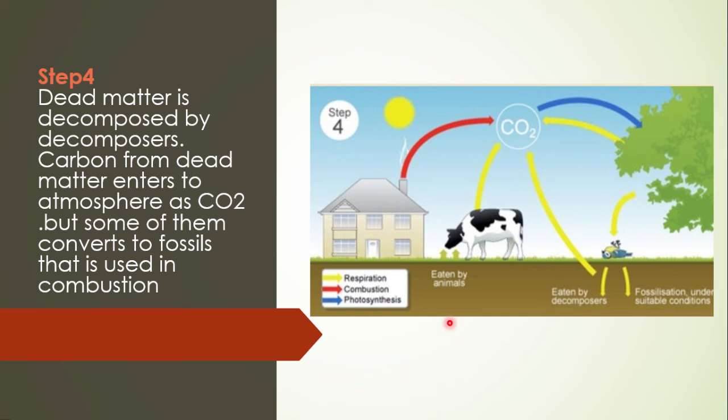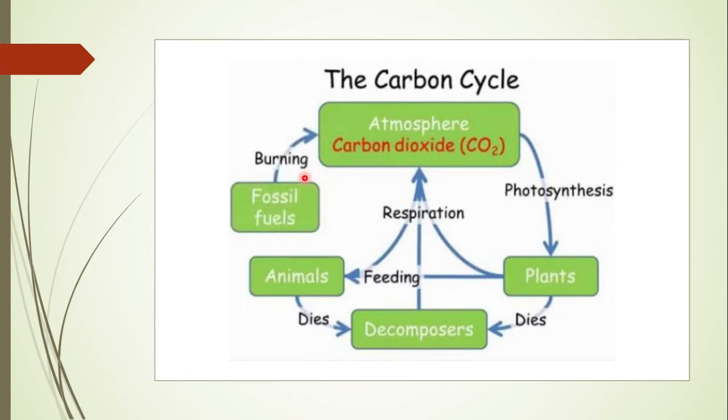So this is how carbon from the atmosphere enters the living organisms, is used by them, and again converts back to the atmosphere. That is why it is named the carbon cycle. The carbon cycle can be illustrated in this flow sheet diagram. Carbon dioxide present in the atmosphere is used in the process of photosynthesis by plants.